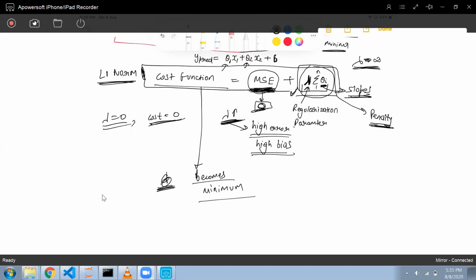It will not happen that both the terms will become zero. Suppose this term comes down to zero, then this term will increase.